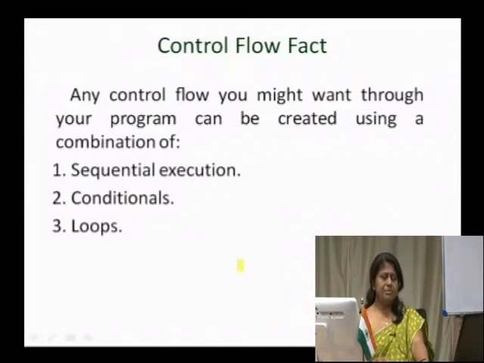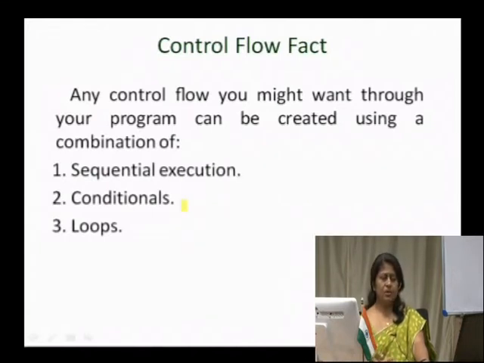So, to summarize the entire loop structures, any control flow you might want through your program can be created using a combination of sequential execution. As we know, sequential execution is one where statements are executed one after another in a straight line manner.